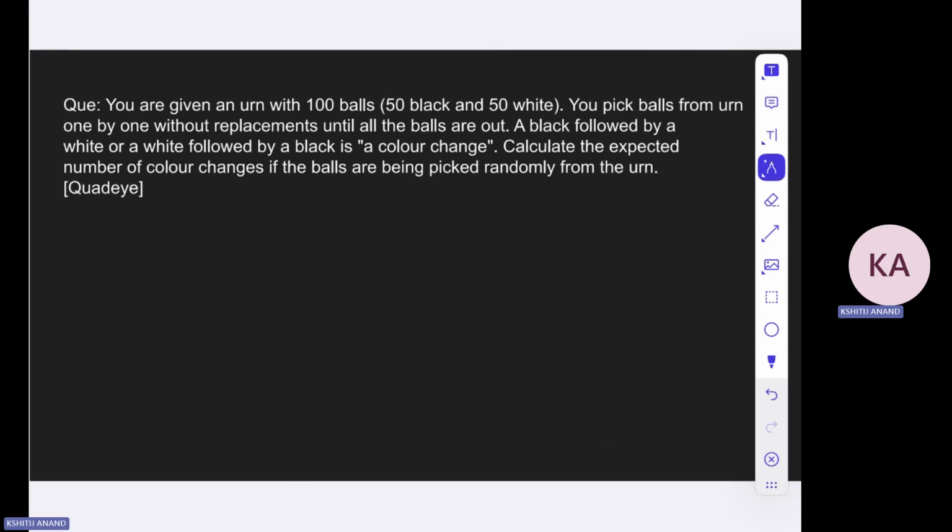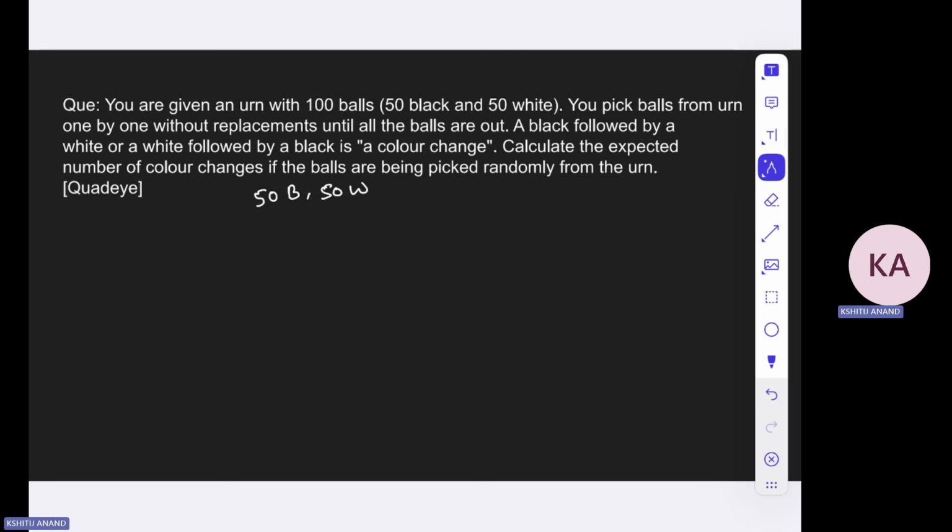Now this question: you are given an urn with 100 balls. You pick balls from this particular urn one by one without replacement until all the balls are out. So you have 50 blacks and 50 white balls. You pick balls from the urn one by one without replacement. Okay, that's clear. A black followed by a white or a white followed by a black is called a color change. Calculate the expected number of color changes if the balls are being picked randomly from the urn. Okay, so that's interesting.